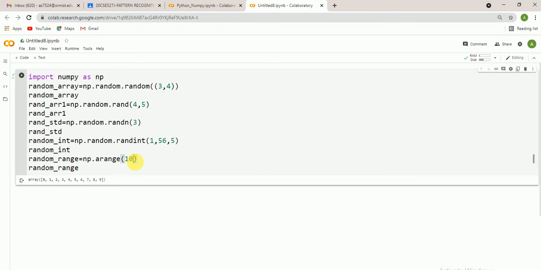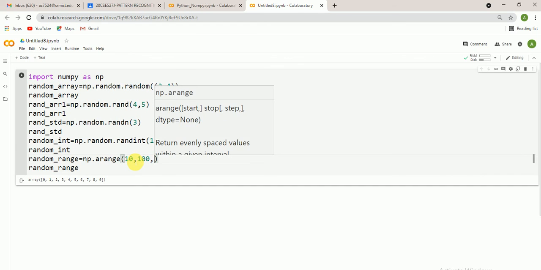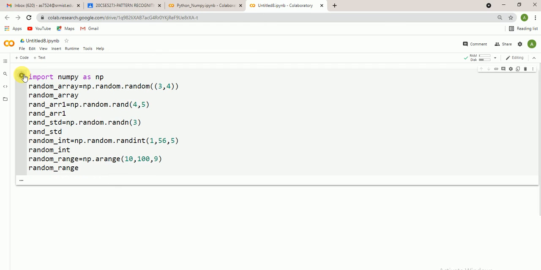Suppose you want 10 to 100, increasing by 9. 10 is the starting point and 100 is the ending point, and each interval is 9. So it gives 10, 19, 28. Here is the step size, where you increase the distance between each point. So these are all the NumPy random functions.